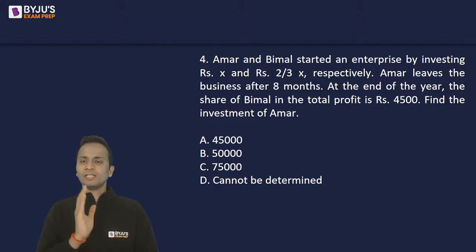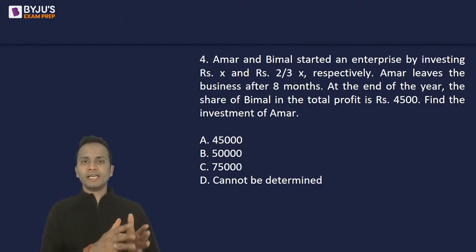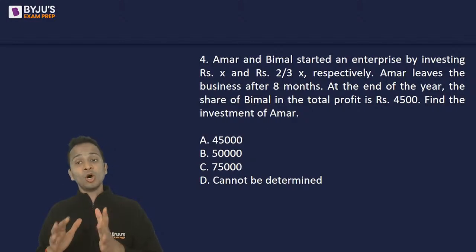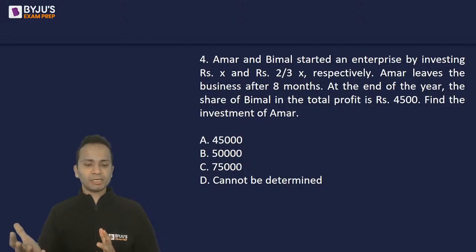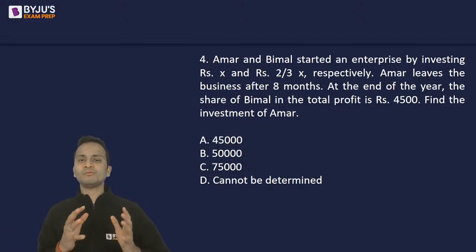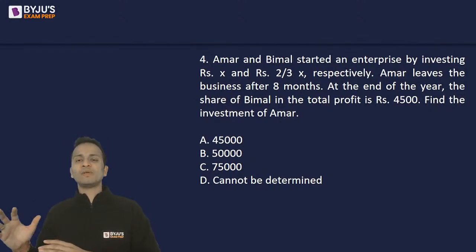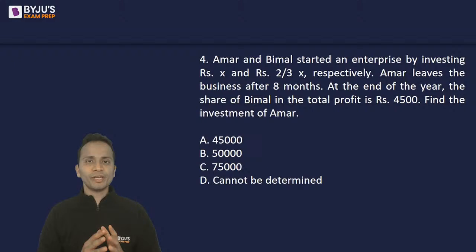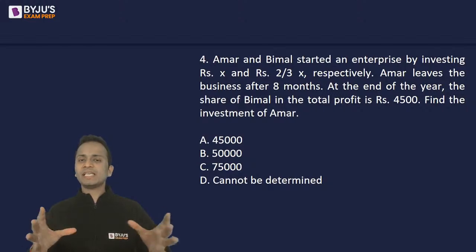Now we are given the relation between the investment of A and B. Okay, if A invested X rupees, B invested 2 by 3x rupees, right? Now from here we can find out the ratio of their investments. Also the time period is given for A and B. A left the business after 8 months. Nothing is said about B, so that means B invested the money for 12 months. So the ratio of investments as well as the time period is given, using which we will be able to calculate the ratio in which the profits should be divided at the end of the year, right? Everybody can do up till this part.